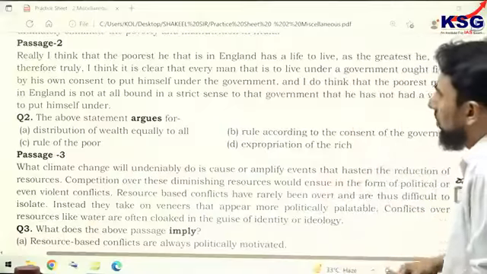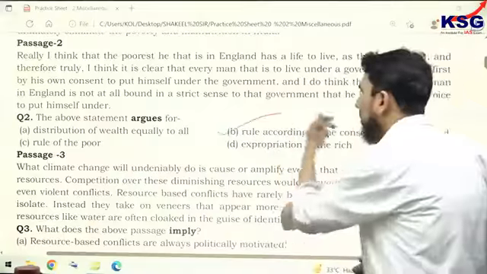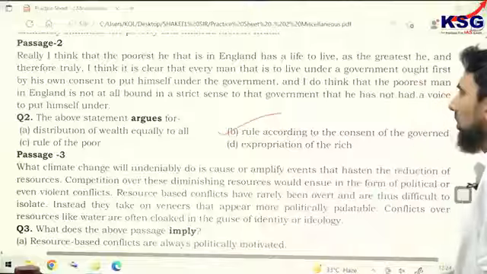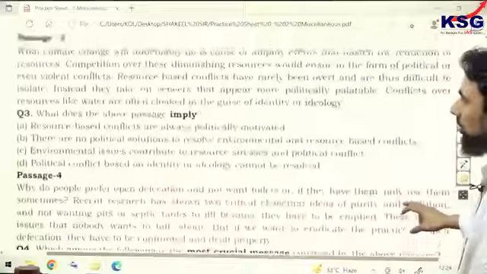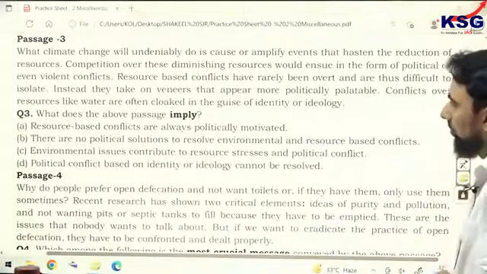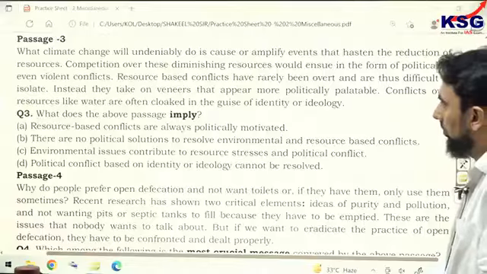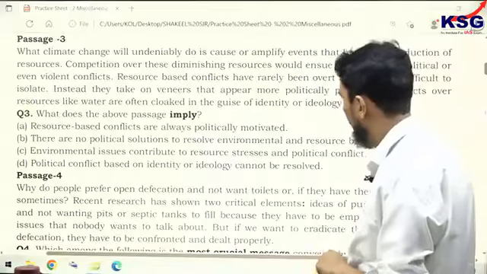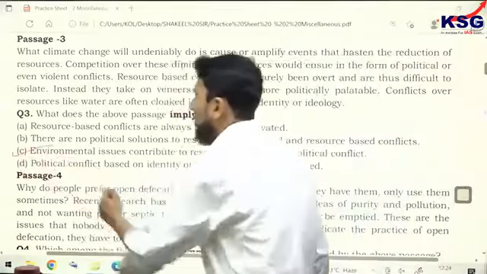Passage 2, the correct answer is option B, rule according to the consent of the governed. Passage 3, imply and... C is the right answer.